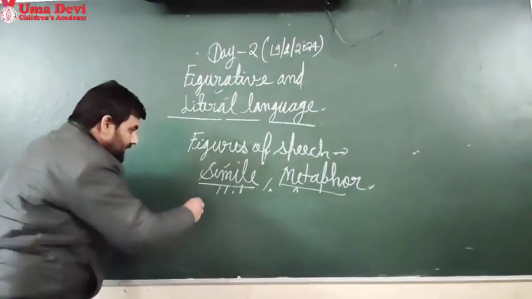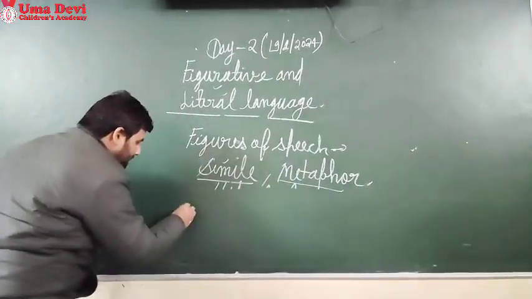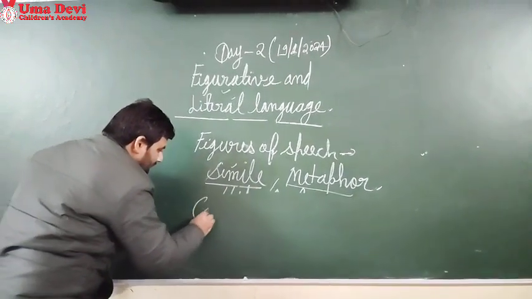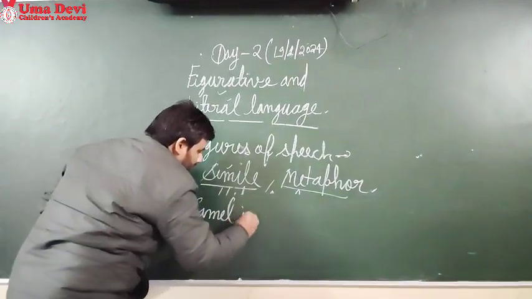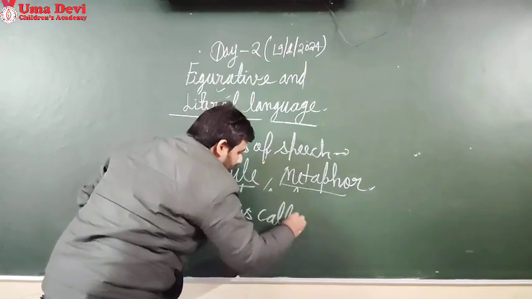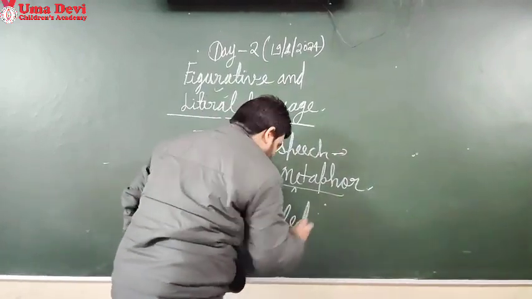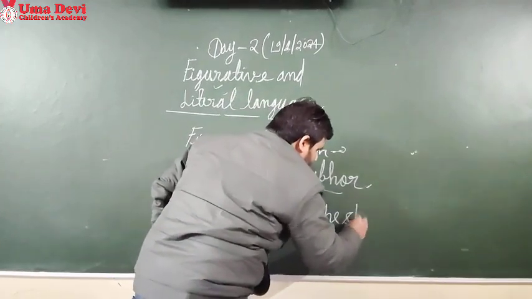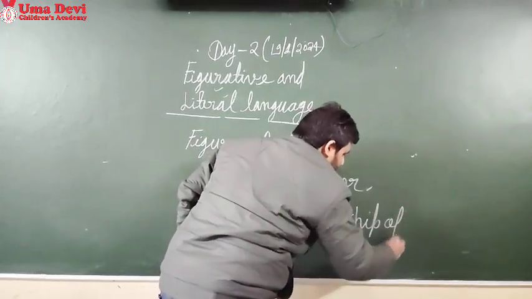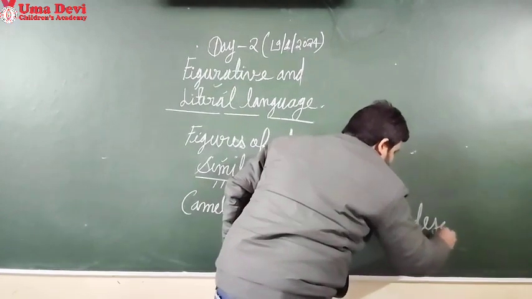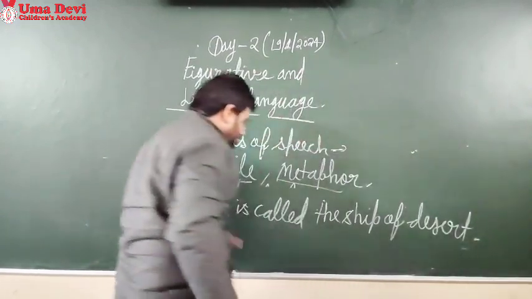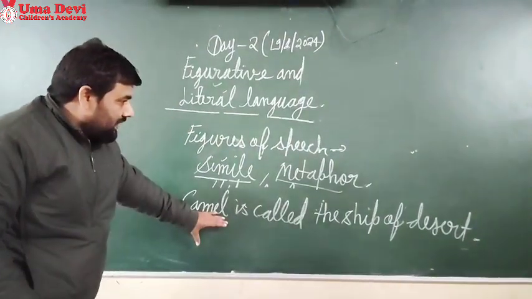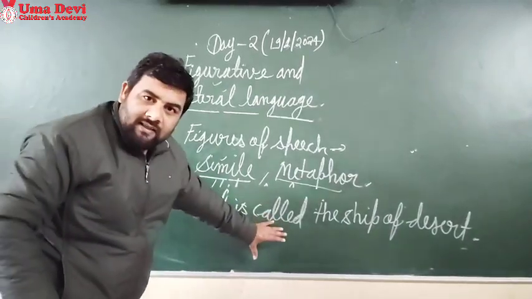I am going to write an example of metaphor: camel is called the ship of the desert. यानी कि ऊंट को रेगिस्तान का जहाज कहा जाता है.